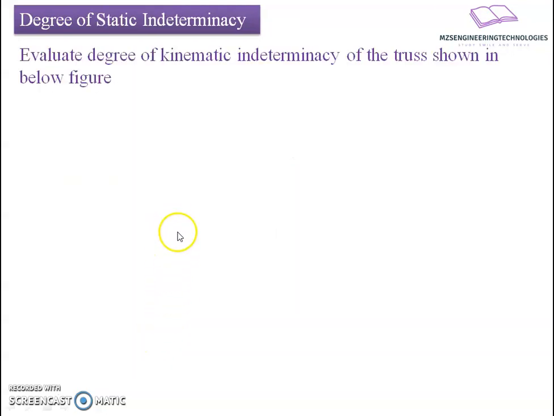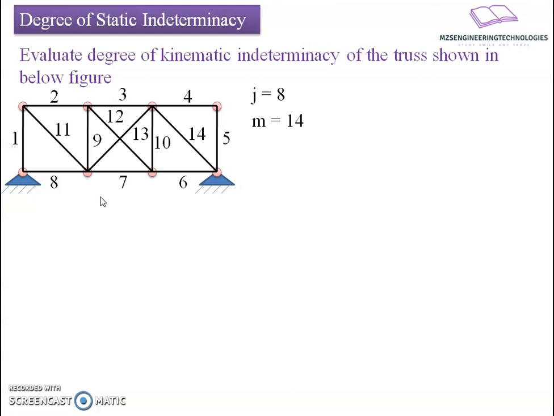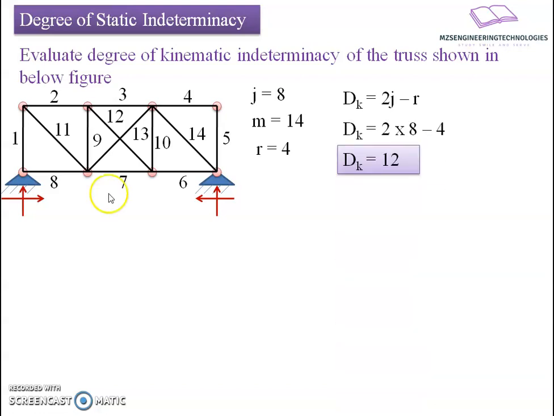Let us evaluate this with the help of a numerical. A truss frame is given to us, and we are supposed to find the degree of kinematic indeterminacy of this frame. Let us first count the number of joints here: j equals 8, number of members is 14, number of reactive forces is 4. So if I write Dk equals 2j minus r, it will be 2 into 8 minus 4, Dk equals 12, means 12 degrees of freedom are there.